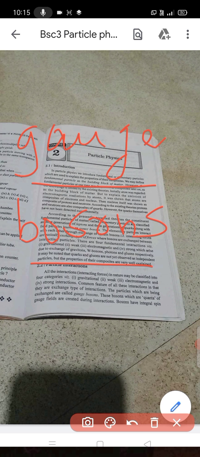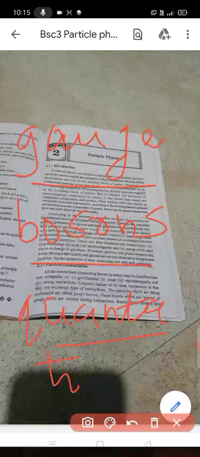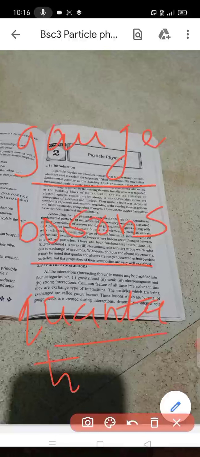These bosons, which are quanta of the gauge fields, are created during the interactions. Bosons have integral spin. See, the bosons have integral spin, an integral multiple of H cross.